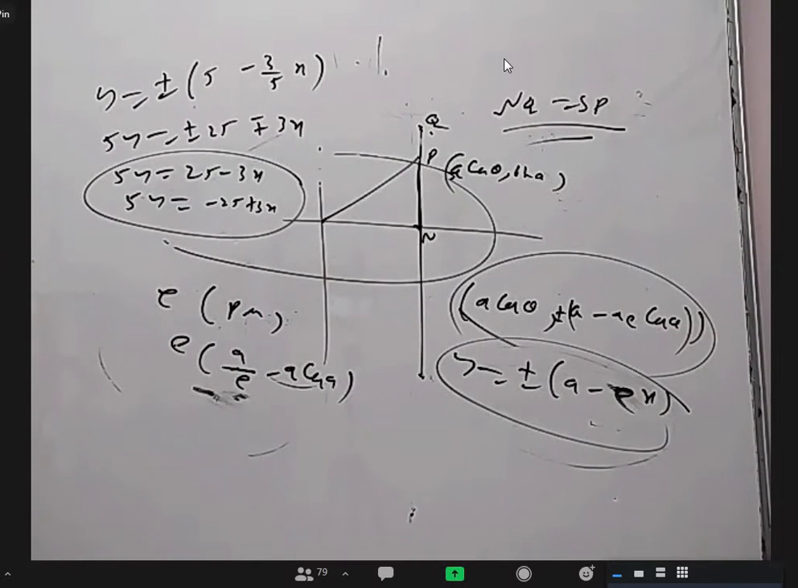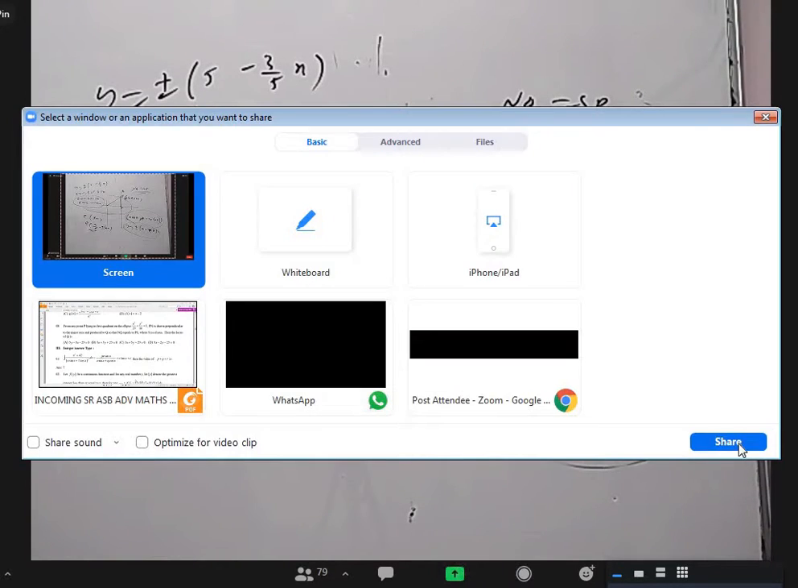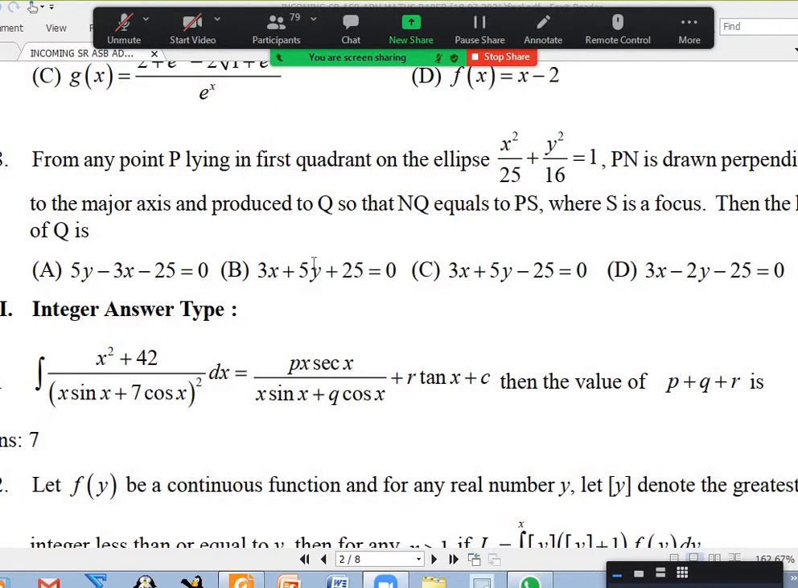Both C and D are options, sir. Then okay, we'll change the key if required. So 3x plus 5y minus 25, option C. Next, 3x minus 5y minus 25, or 5y.